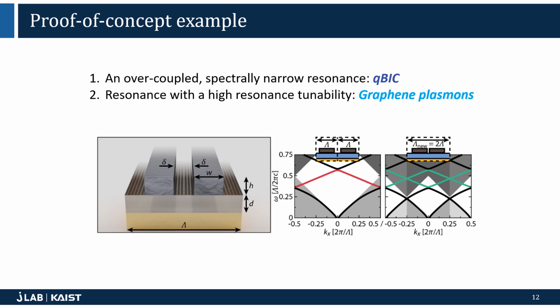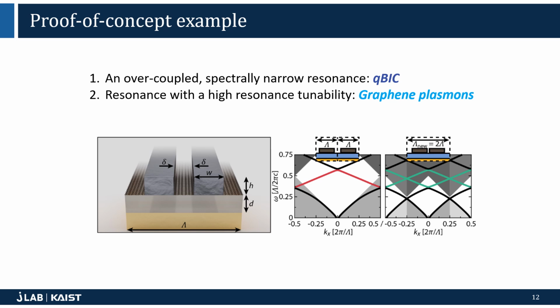The picture on the right shows the zone folding effect due to the doubling of the periodicity from the inner shift of the two pillars. Had there been a zero shift, there would not be a resonance at kx equals 0 between 0.25 and 0.5 normalized frequency, but with the inner shift, the zone folding results in a resonance in between 0.25 and 0.5 at kx equals 0.